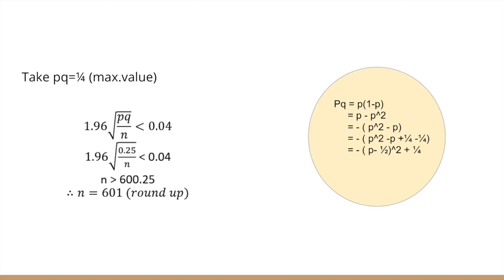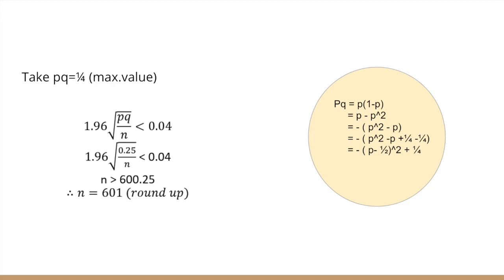And according to the table of the standard normal distribution, when the area is 0.025, Z sub 0.025 is equal to 1.96.